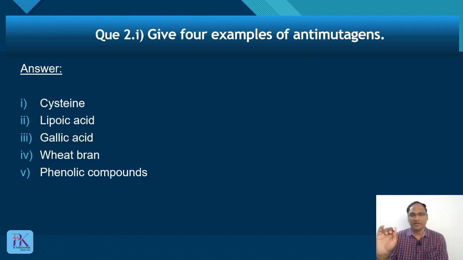Phenolic compounds are found in plants. Gallic acid is present in strawberry and other fruits. So these are the examples of anti-mutagens. There is no other way than memorizing this. Let's see the next answer.